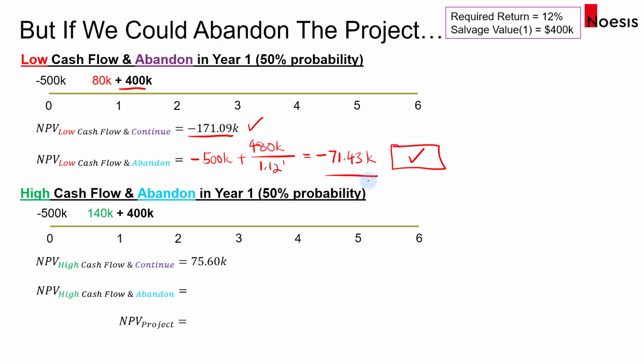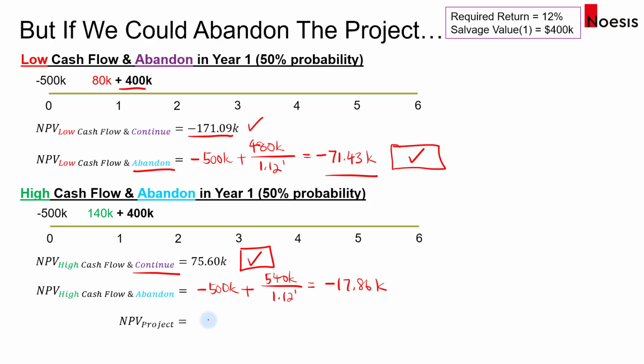Now for the high cash flow scenario, if they choose to abandon, then the NPV would be negative 500,000 plus 540,000 divided by 1.12 to the power of 1. So that would be negative 17.86 thousand. So between 75.6 thousand and a negative NPV, we will definitely go for the positive NPV. So we now come to a decision that if the cash flow is low, then the company will abandon the project in year one. But if the cash flow is high, then the company will choose to continue with the project. So these are the two paths that we have chosen.